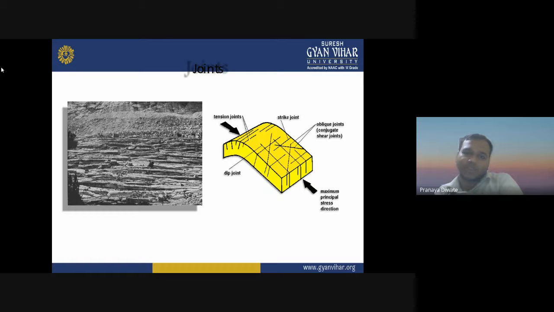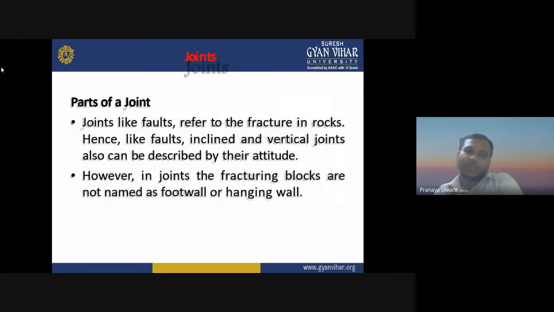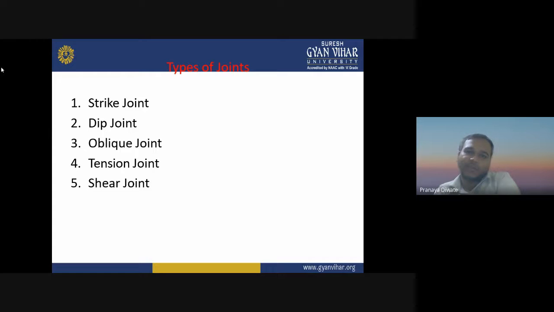Then we have joints. This is how a joint looks. Different parts of joints we have. Joints, like a fault, refer to a fracture in the rock, hence it's like a fault, and inclined and vertical joints can also be described by their attitude. However, in joints the fractured blocks are not named as footwall or hanging wall. So we have different types of joints like strike joints, dip joints, oblique joints, and tensional joints.